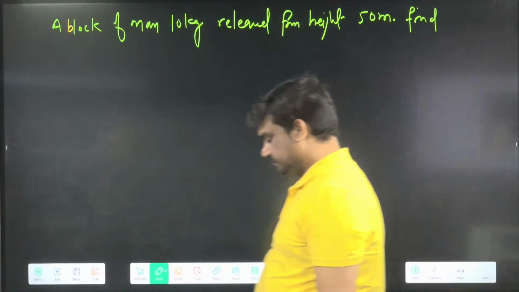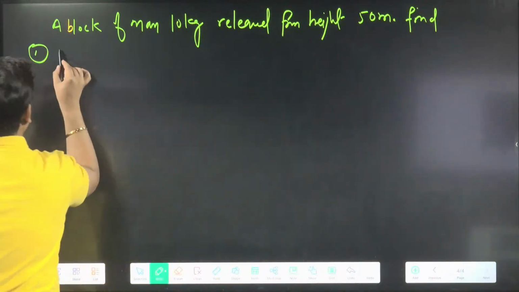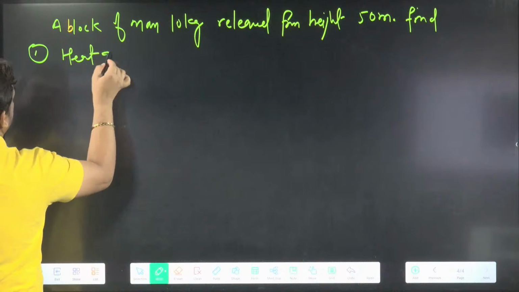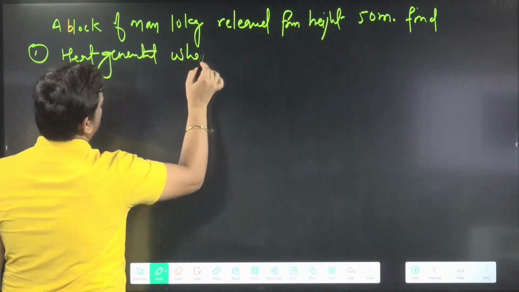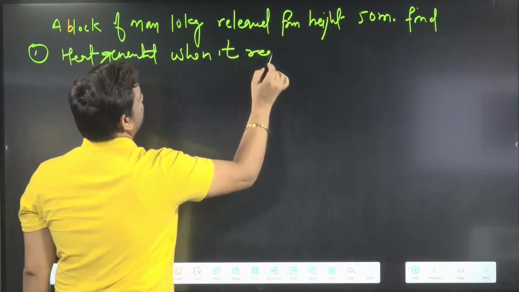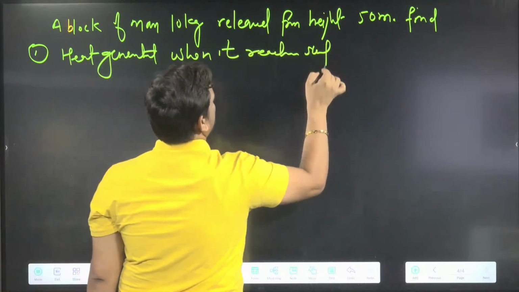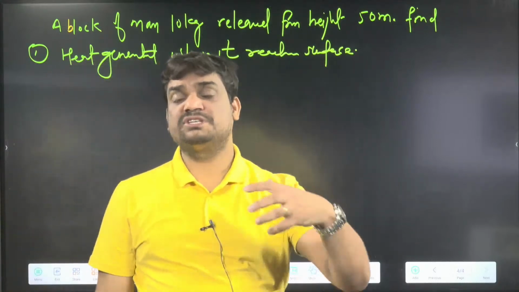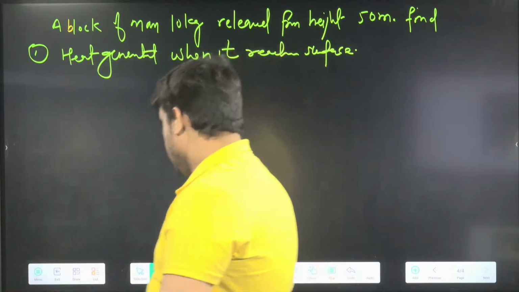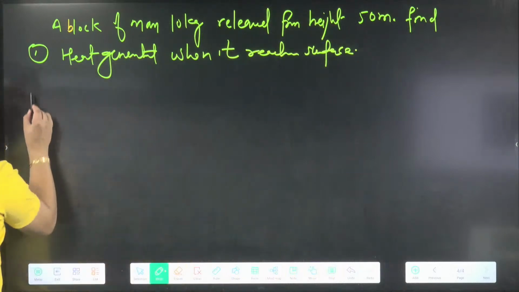Find number one, heat generated when it reaches the surface of earth. When it reaches the surface of earth, how much heat will be generated? If you picturize this problem, you can say, sir, it is like this.